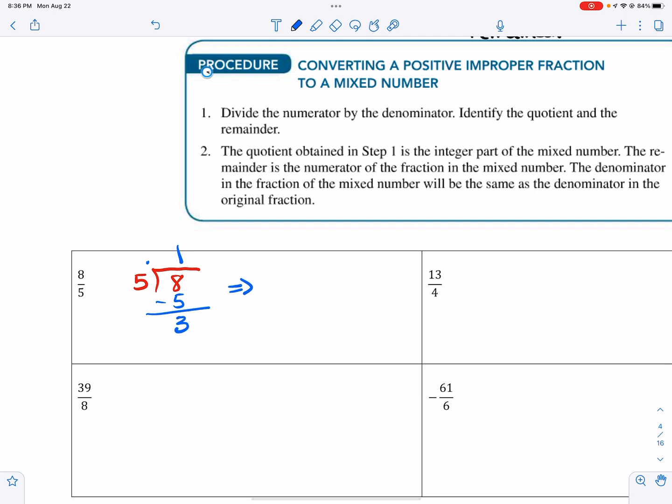So as a mixed number, 1 is my whole number, 3 is my remainder, all over my denominator. And the good thing is that you can check this, okay? So we can take 1 times 5 plus 3, and that gives me 8/5. And that's what I started with, okay?